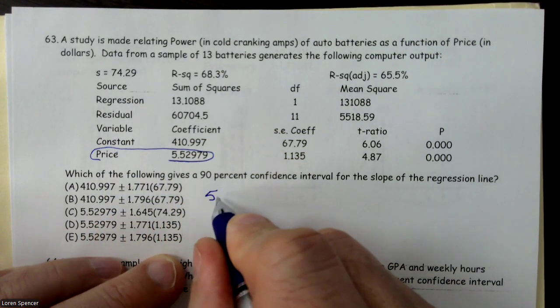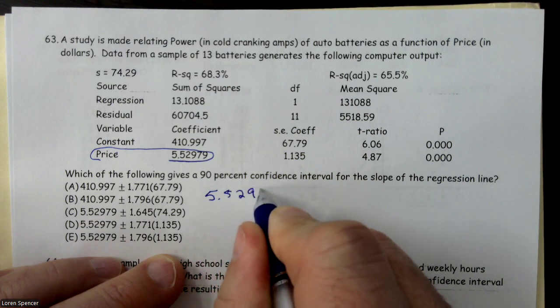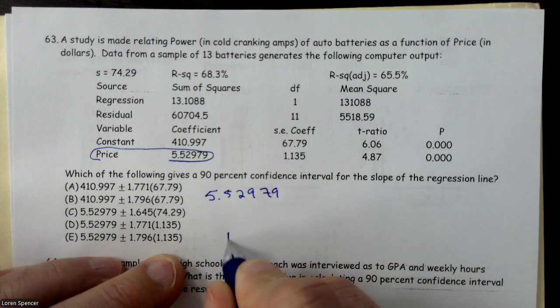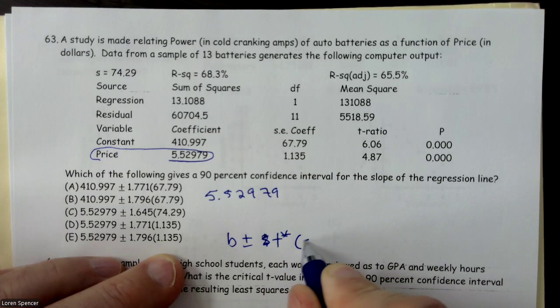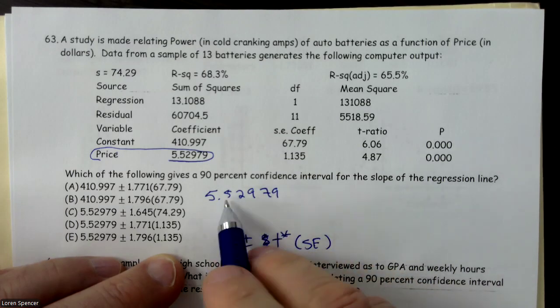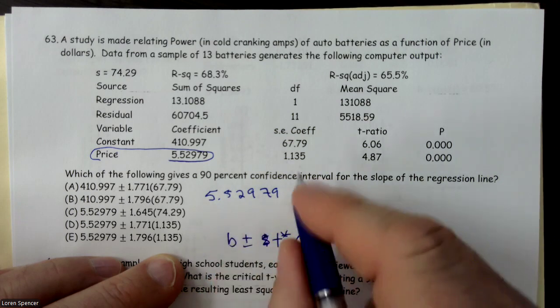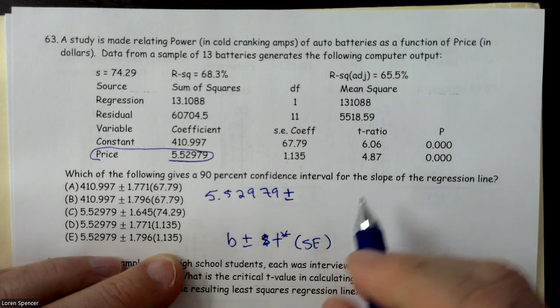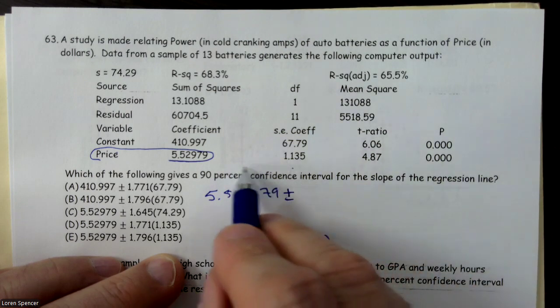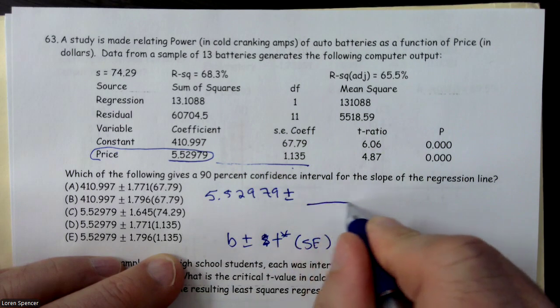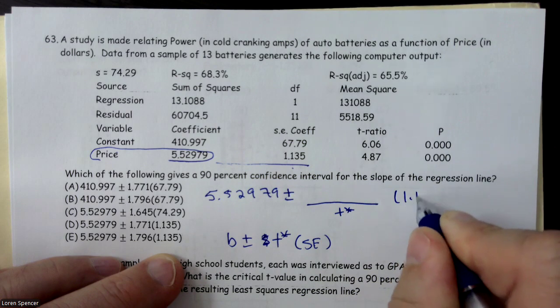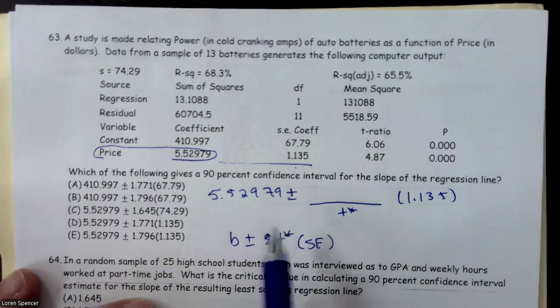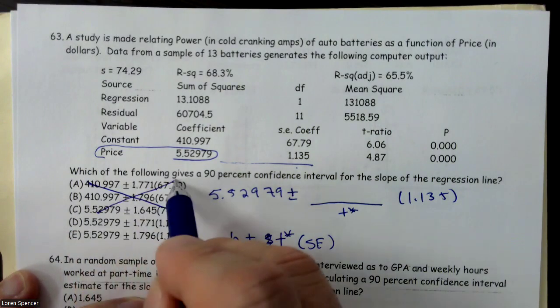So 5.52979, and I guess I should write our slope formula, which is b plus or minus t star times the standard error of the slope. So 5.52979 plus or minus. We know our standard error of our slope. We're going to look down on our slope line and we'll leave the space for t star and we'll come back to that. And we have 1.135. So real quickly, we've gotten rid of those.